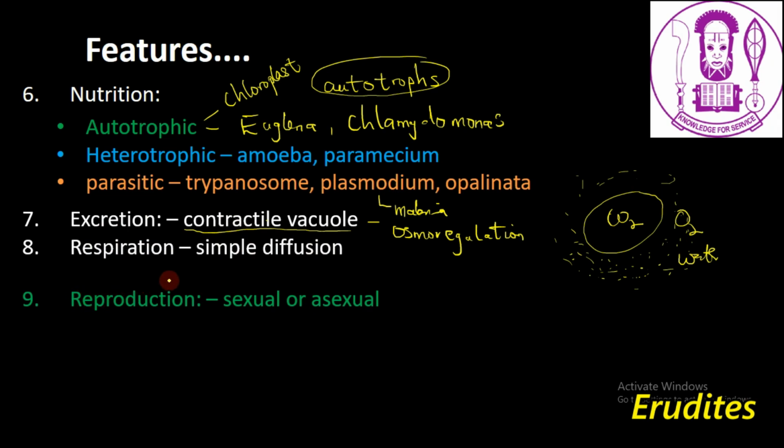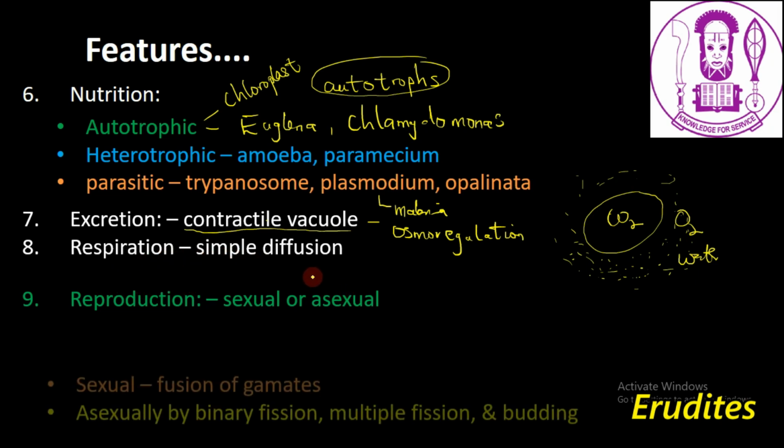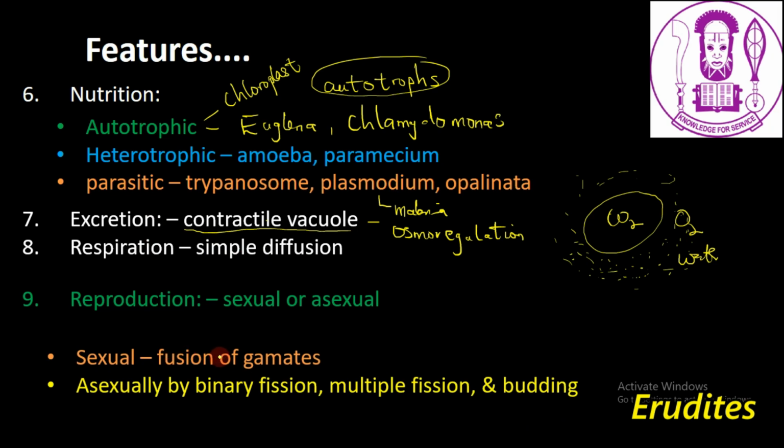Then also looking at its reproduction, it can be sexual or asexual. Sexual reproduction in protozoa is simply by fusion of gametes. The male gamete fuses with the female gamete to form a zygote, and that zygote then develops into another organism. So sexual reproduction is usually by fusion of gametes. Then asexual reproduction is by binary fission, and that simply means that, let's take for example, this is a cell,